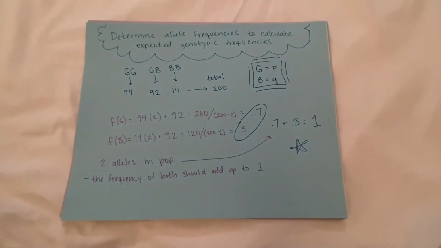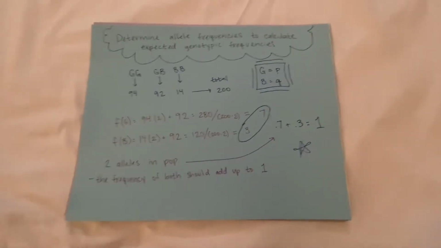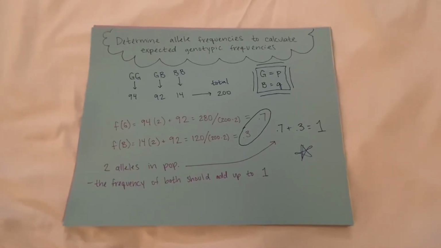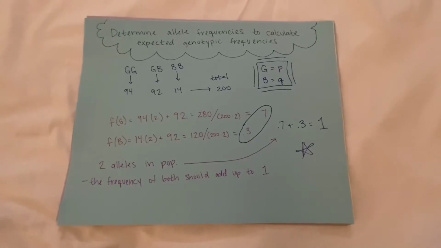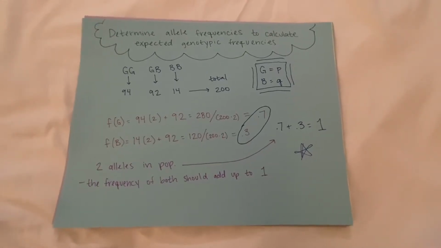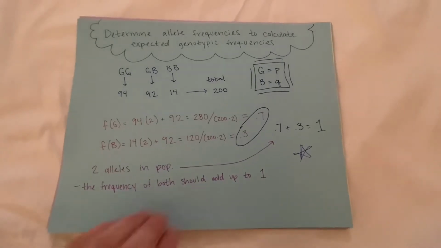To get the allele frequencies, we divide the total number of one of the alleles by the total number of all the alleles in the population. Once you get the frequency of one of the alleles, you can subtract that number from 1 to get the frequency of the other. In the Hardy-Weinberg equation, the P represents the frequency of the G allele and the Q represents the frequency of the B allele.